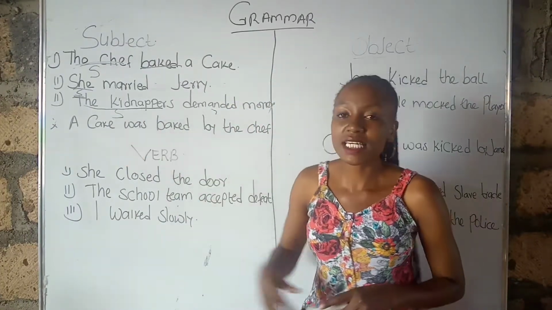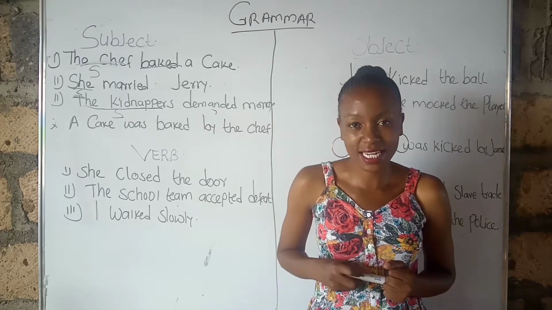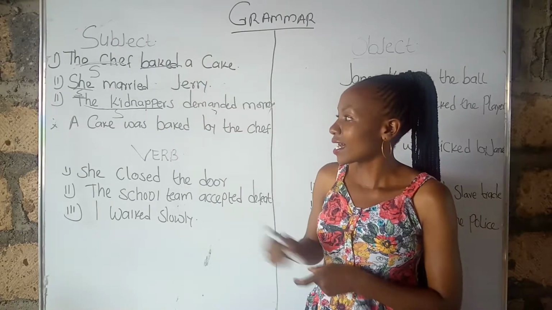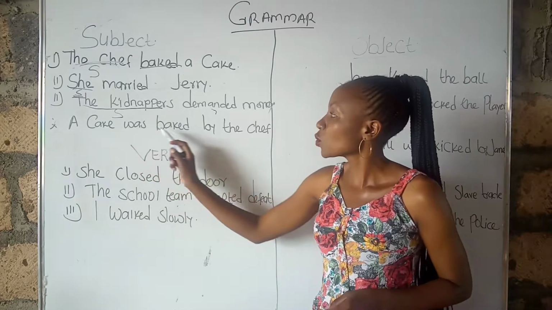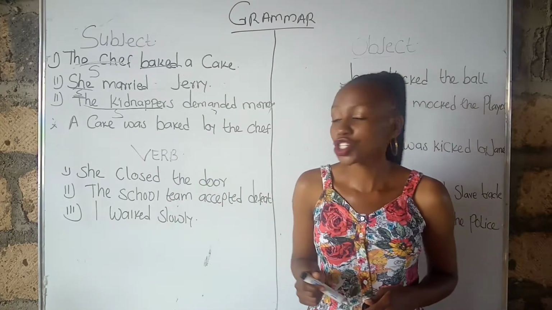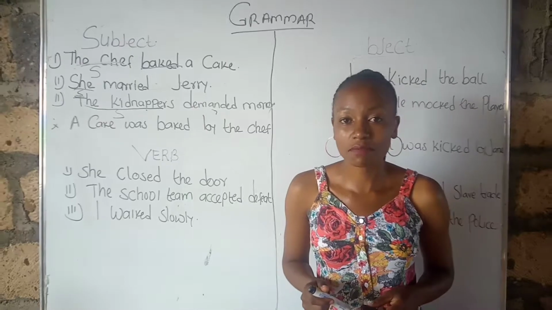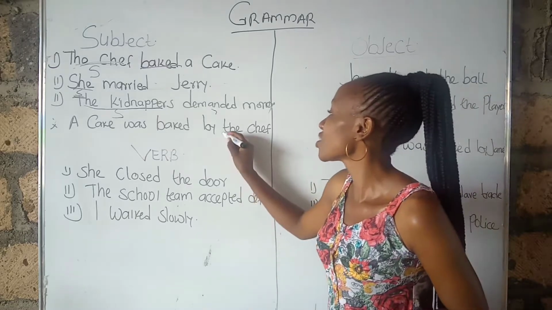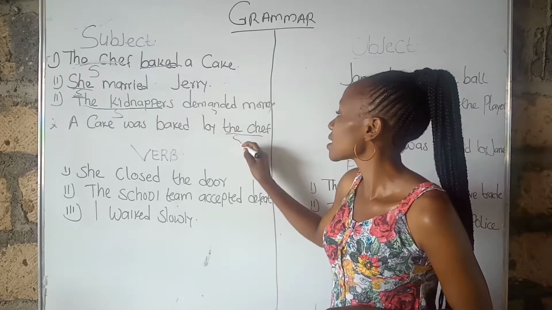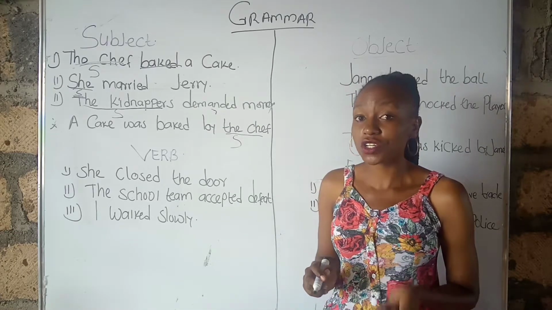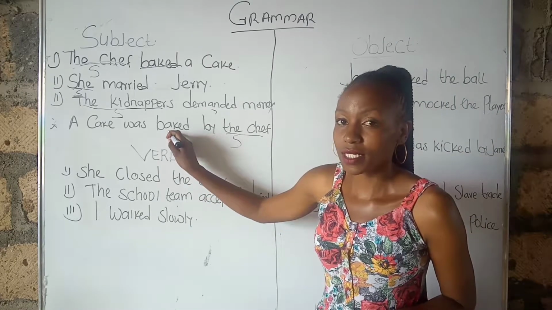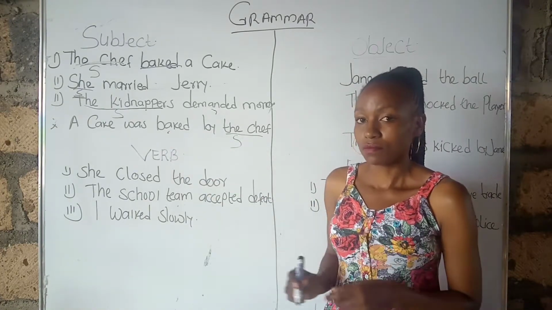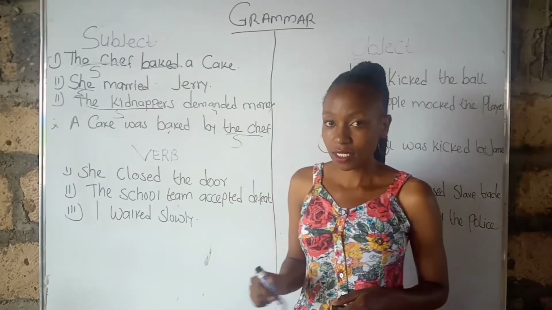When the sentence is in the passive voice, the subject comes at the end. So we're going to change this one to the passive voice: A cake was baked by the chef. What's the subject? The chef is the subject because he or she is the one who did the baking. This is the action, or in other words, the verb. And the cake is the object.